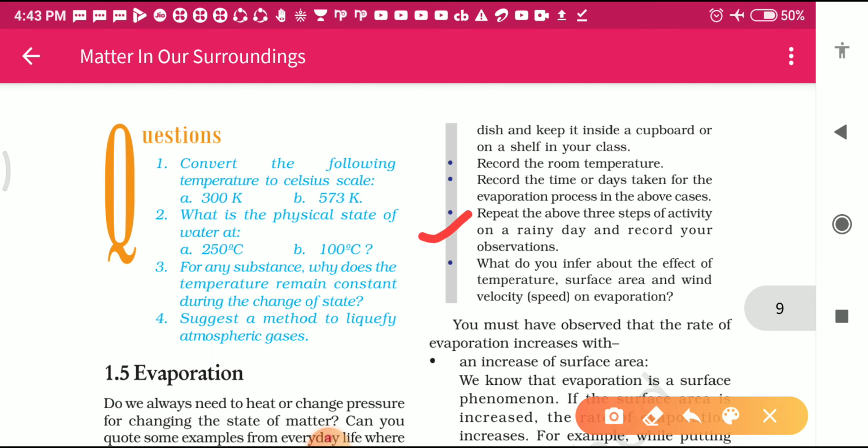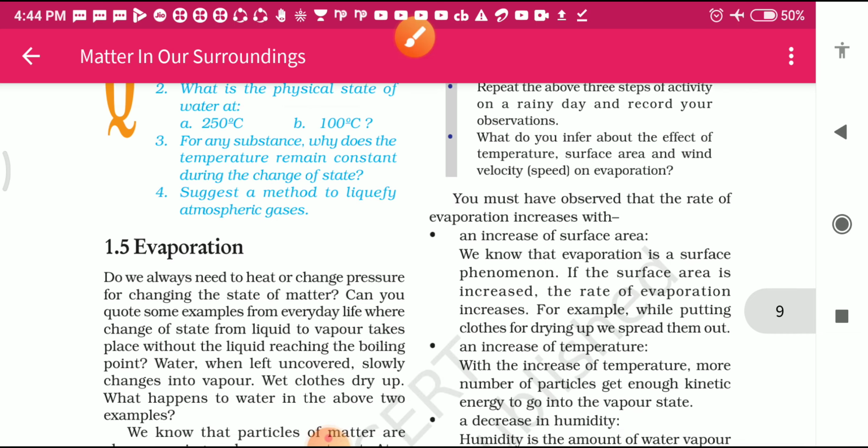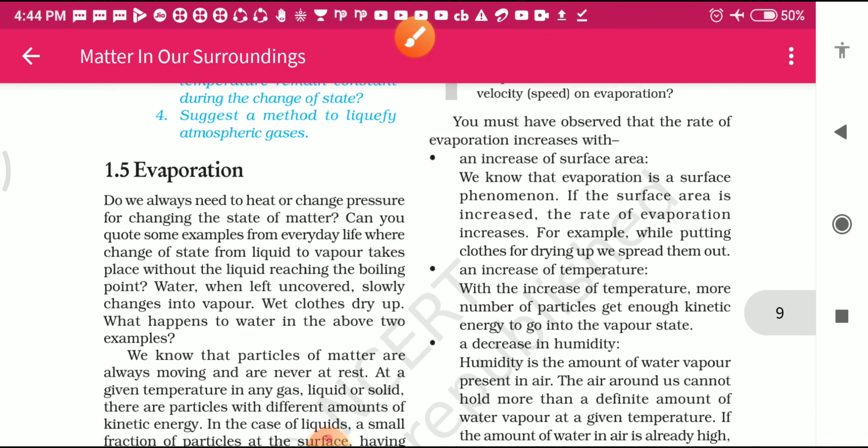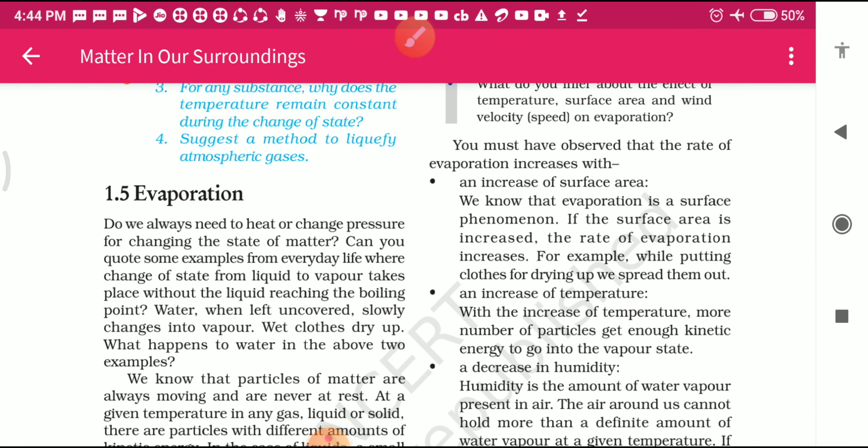Then evaporation occurs. Students, the question which is asked in this activity, we can get the answer with these points. In this point, answers are given here. Okay, let's start now. So these are the factors.